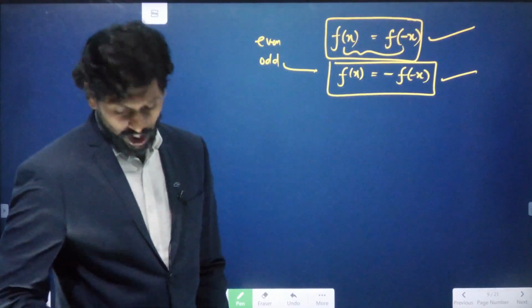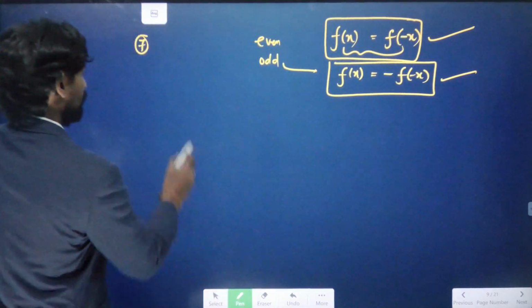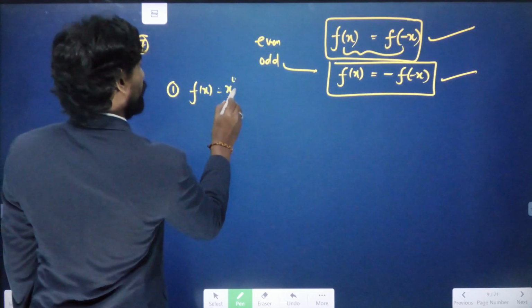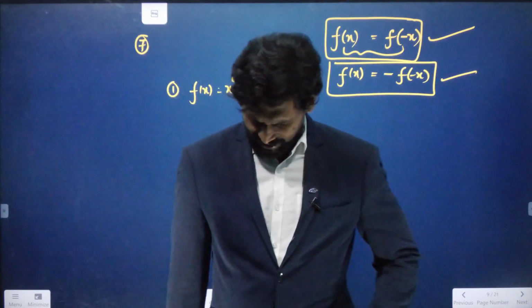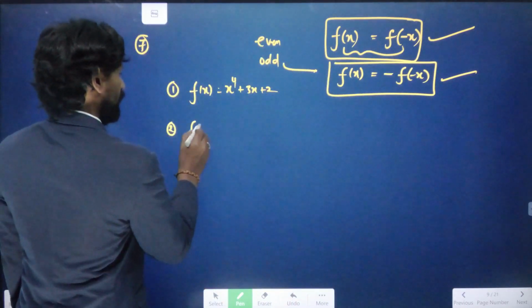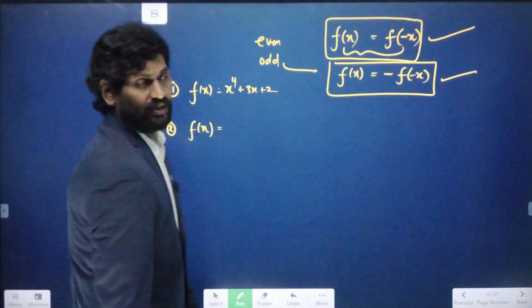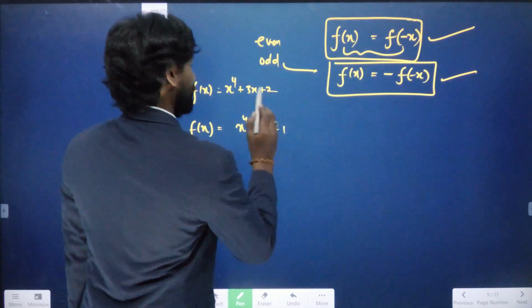Now let us go through the options one by one. The first option is f of x equals x to the power of 4 plus 3x plus 2. The second option is f of x equals x to the power of 4 plus x square plus 1.